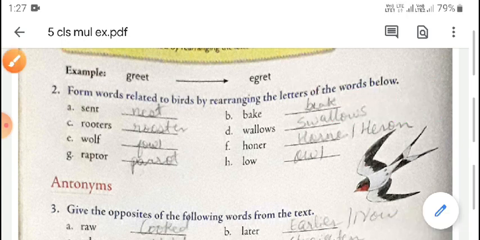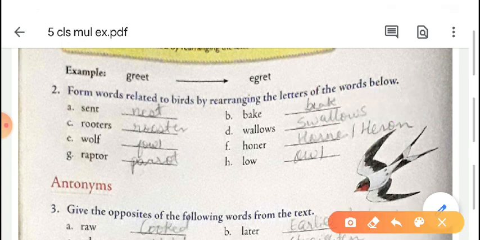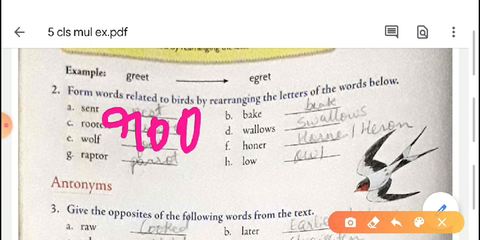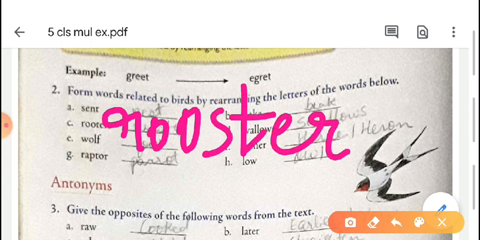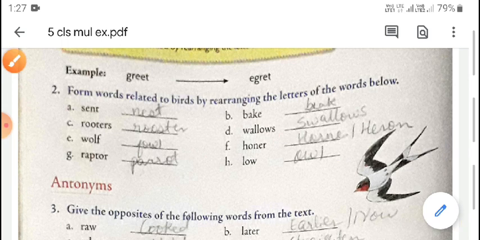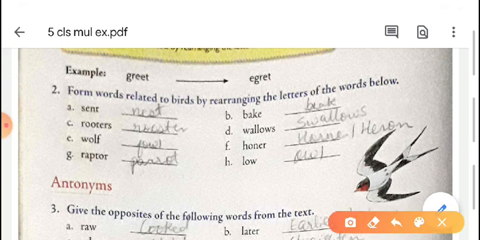Now, the third word given there is roosters, that is rooster. Rooster is the third word. Now, fourth word it is wallows given here. What is the answer? Swallows.